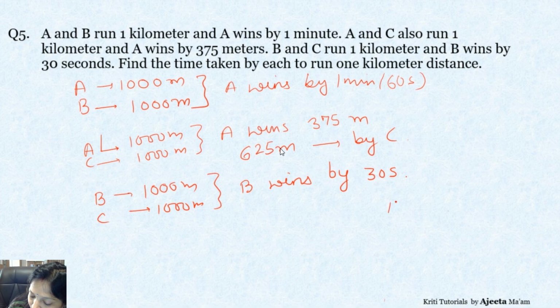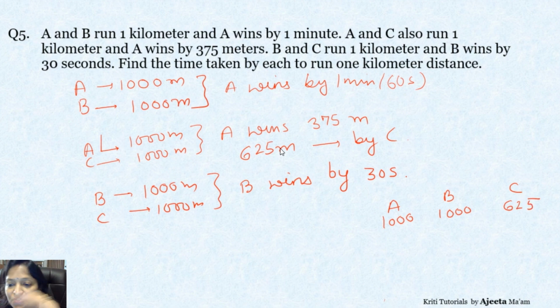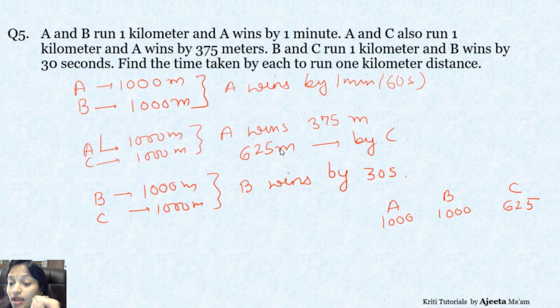If A is covering 1000 meters, B is also covering 1000, and C covers 625, because he lost by 375 meters. Now if C covers it in T seconds, B will cover it in T minus 30. But A won by 60 seconds over B, so A will cover it in T minus 90. Now how are you going to use these figures?